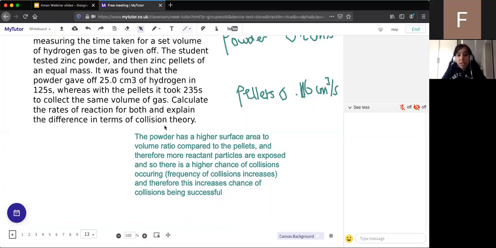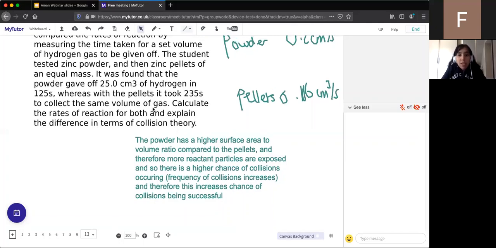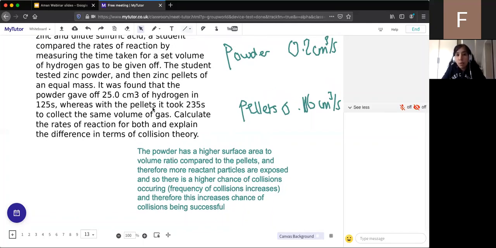Would this come in a GCSE higher exam? So this is not a higher question. This is both tiers. It would be at the end of a foundation paper and probably about the middle of a higher paper. Collision theory is both a foundation and a higher tier topic.